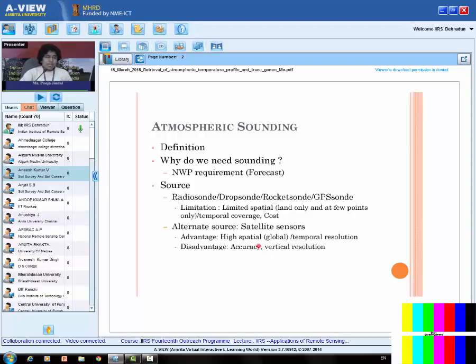As is the case for all the parameters, it is an indirect measurement, because the sensor will be giving me energy only, and I have to convert that energy into the useful information, means the temperature or the trace gases in my case. So I have to get the temperature from the energy. So this is the indirect measurement. There the retrieval techniques will be involved, so the accuracy of the retrieval technique will determine the accuracy of this technique. And for the vertical resolution, like I want a temperature profile suppose at every 1 kilometer, but my sensor may not give me such a good vertical resolution. We'll see how in the further discussion.